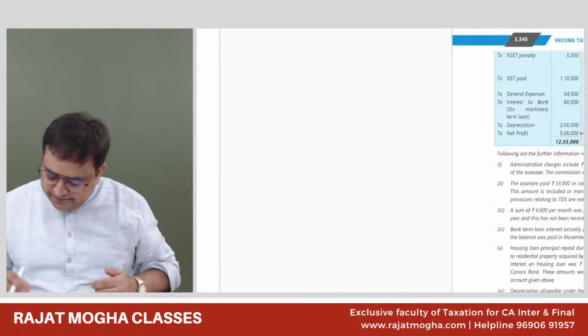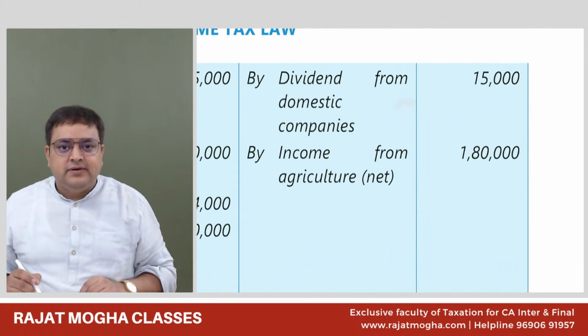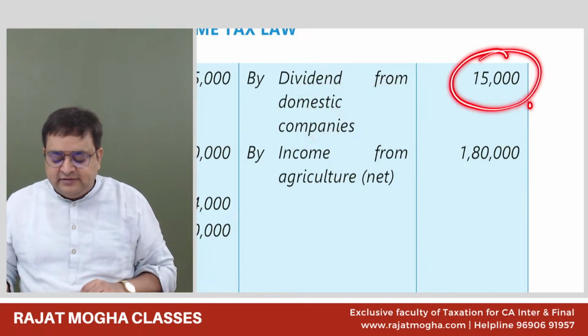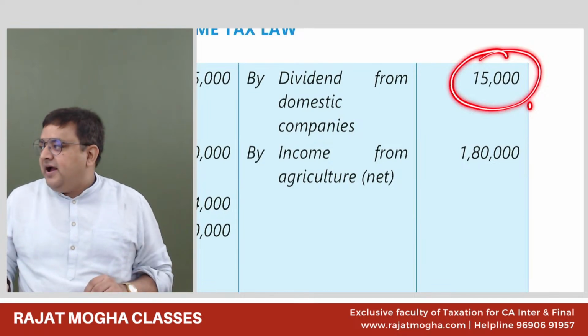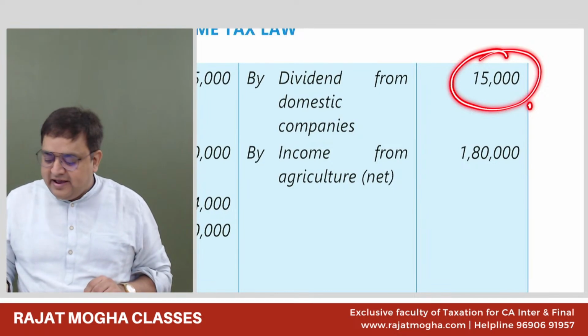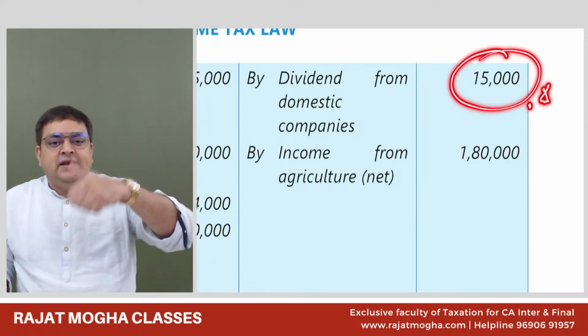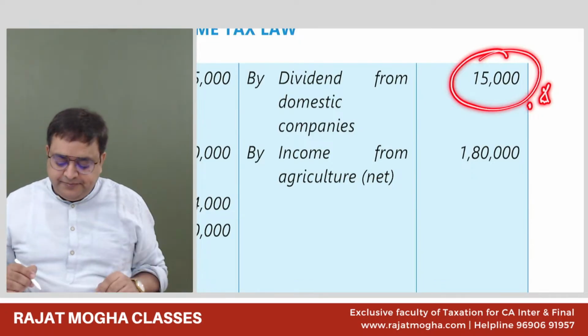Let's see. See here itself, dividend from domestic companies. He has received dividend. Guys, tell me, is it PGBP income or which income? IFOS. It is an IFOS income. So you will delete it from PGBP and you will take it into IFOS. Why? Because this question is asking us for the total income.